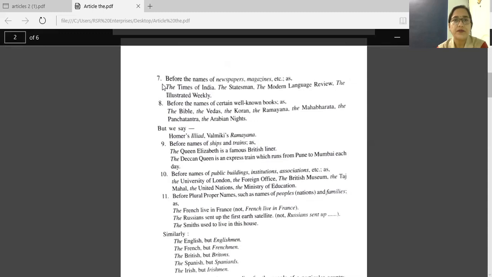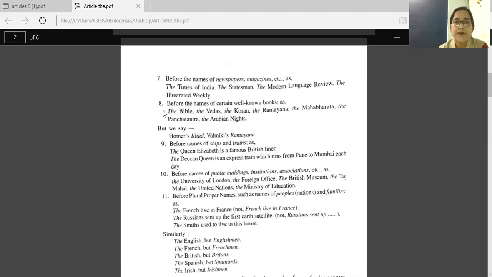Seventh point. Before the names of newspapers, magazines, etc. Here we have the examples. The Times of India. Times of India is the name of a newspaper, so we are writing the Times of India. The Statesman, this is also a newspaper, the Modern Language Review, the Illustrated Weekly. So with the names of these newspapers and magazines, we have the with them.